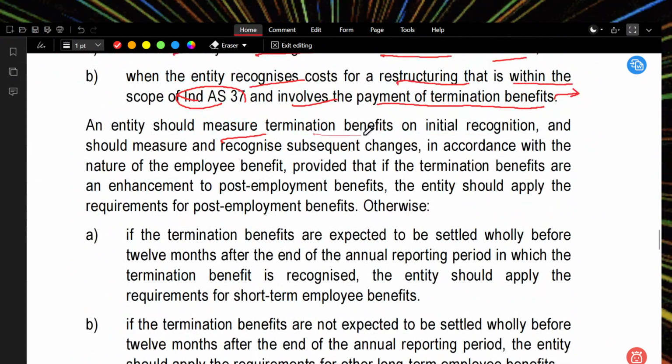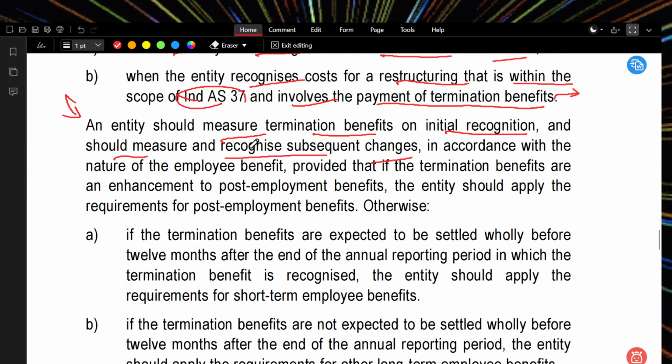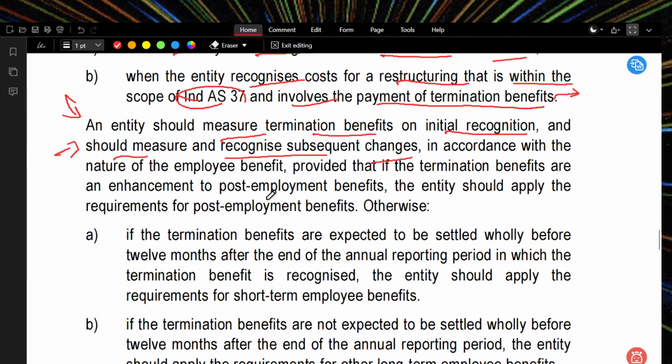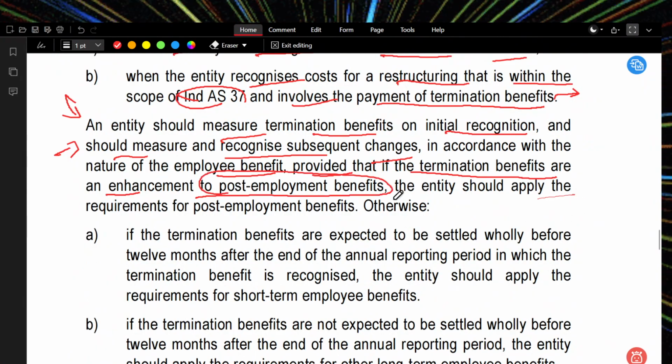An entity should measure termination benefits on initial recognition, and should measure and recognize subsequent changes. After the change happens, it should be accounted for in accordance with the nature of the employee benefit, provided that if the termination benefits are an enhancement to post-employment benefits, the entity should apply the requirements of post-employment benefits.